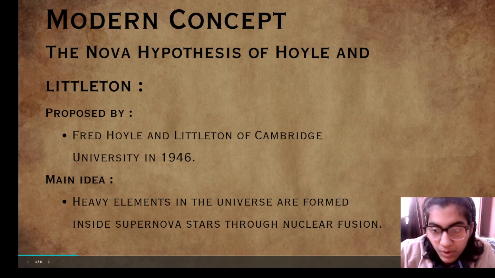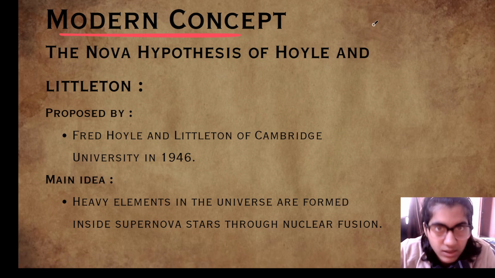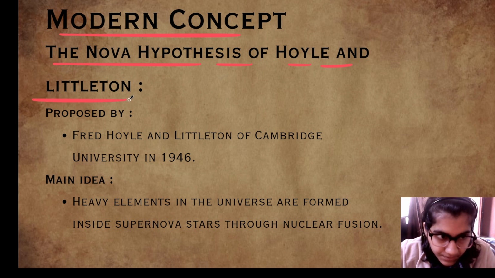So, good morning, students. In today's video, we are going to cover the modern concept. In the previous video, we covered the dualistic concept, in which two stars are involved in the formation of the solar system. But from today onward, we will see the hypotheses under the modern concept. So, the Nova hypothesis of Hoyle and Littleton.